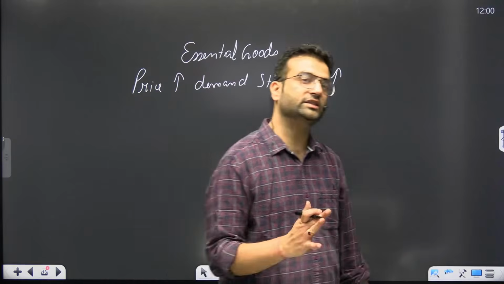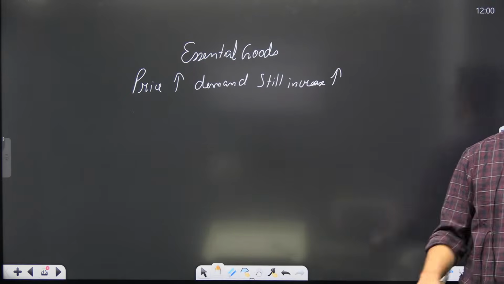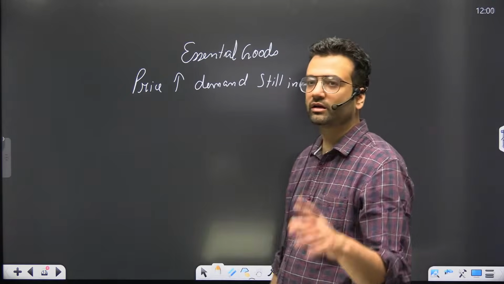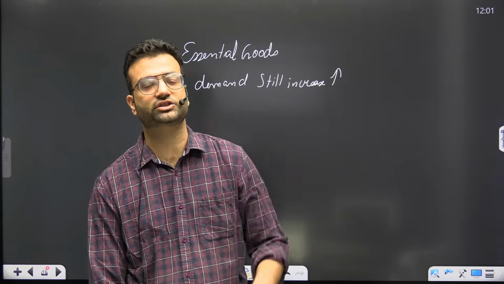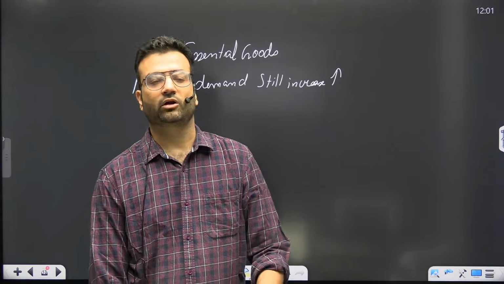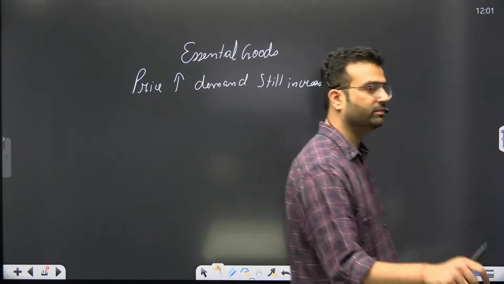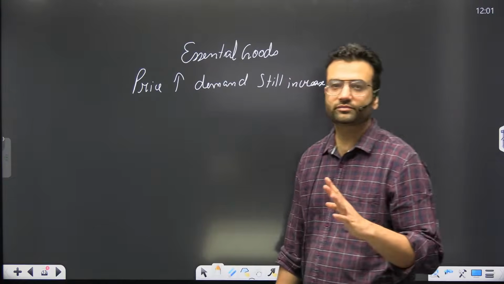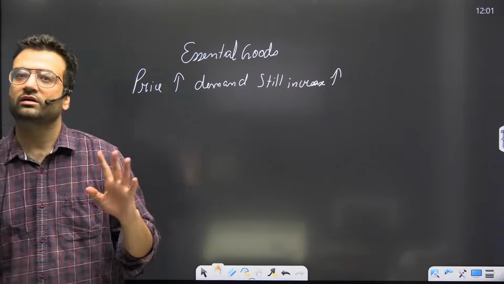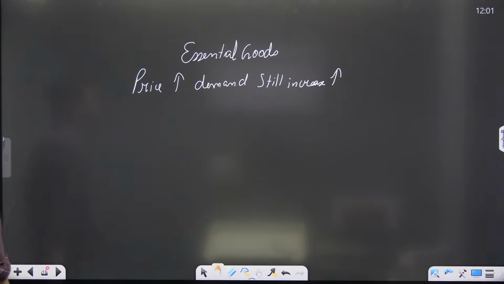So this is essentiality. Similarly, salt, medicines. If someone is in hospital and the doctor tells them that he will survive only when this injection is given, and the cost of the injection is 70,000 or 80,000, then also it becomes essentiality. So even if the price increases, the demand is still there. Is it clear to all of you? This is regarding essential goods.